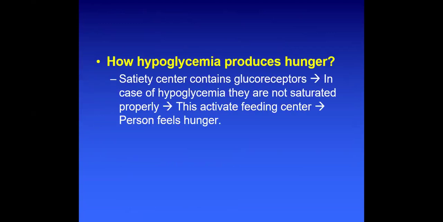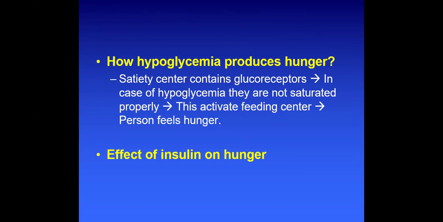How does hypoglycemia produce hunger? The satiety center contains special receptors known as glucoreceptors. When there is a low concentration of glucose in the blood, which is known as hypoglycemia, they are not saturated properly, and hence they are activated. This activation of the glucoreceptors detects the situation: if there is a low glucose level in the blood, they activate the feeding center and the person feels hunger.